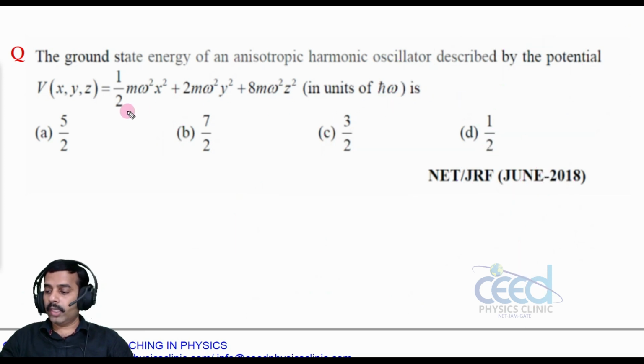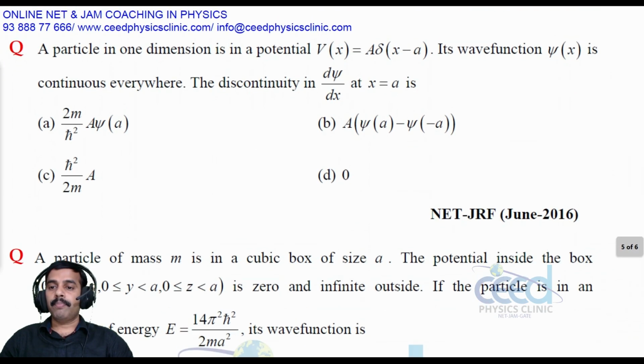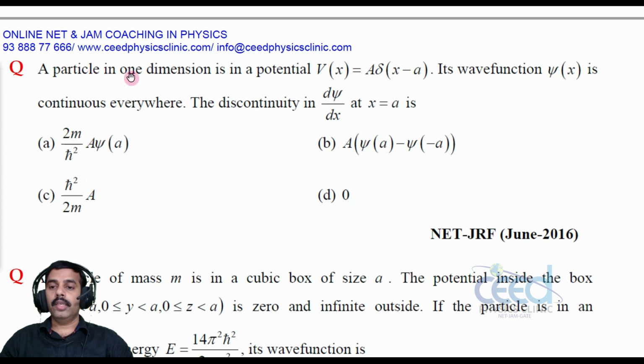Alright. Now let us come to another question. The question is, a particle in one dimension is in the potential V of x equals a into Dirac delta of x minus a. Its wave function psi of x is continuous everywhere. The discontinuity in d psi by dx at x equal to a is.